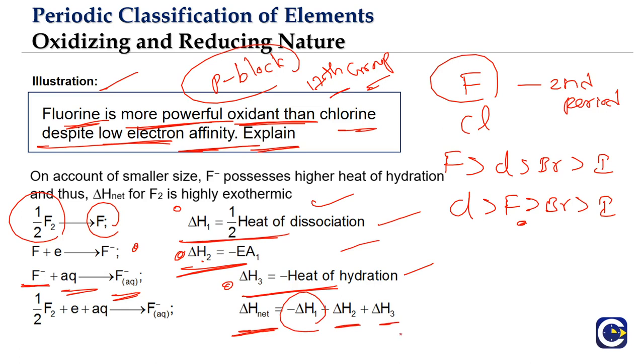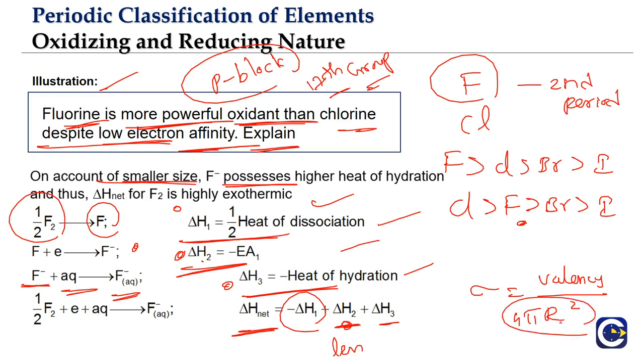Now what we will be able to see is that overall oxidizing nature of fluorine is going to be depending upon what? It is going to be depending upon delta H net value. So yes, electron affinity values, this delta H2 is less, but on account of the small size, rate of F minus, remember sigma is what? The valency divided by the 4 pi r square, or area, okay. So fluorine will have very small radius. So as a result of it, what happens? The sigma value is going to be very high for fluorine in comparison to the chlorine.